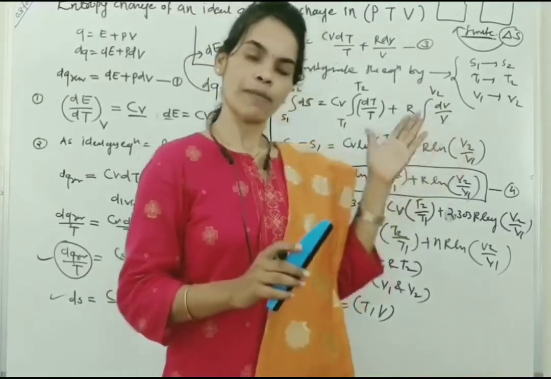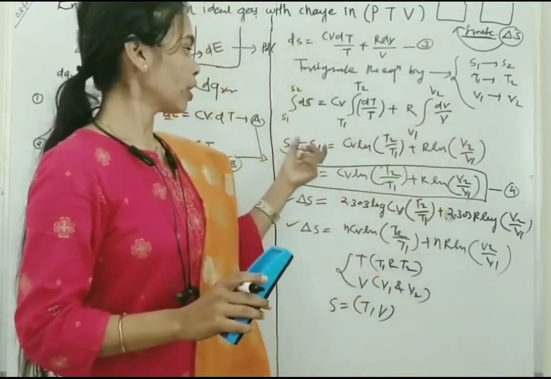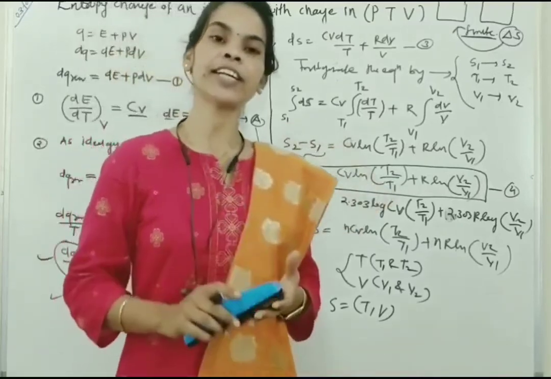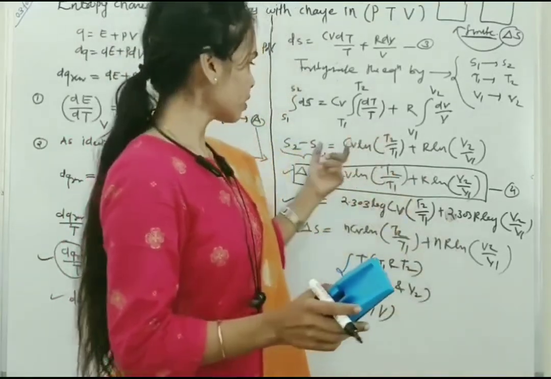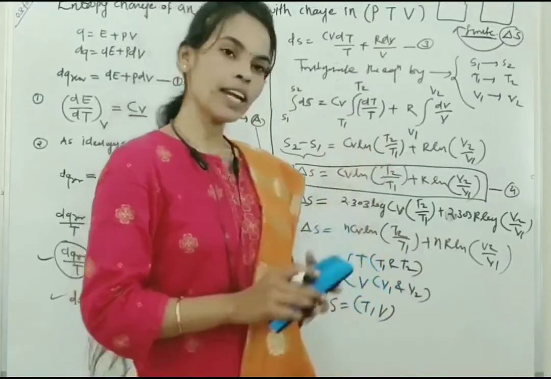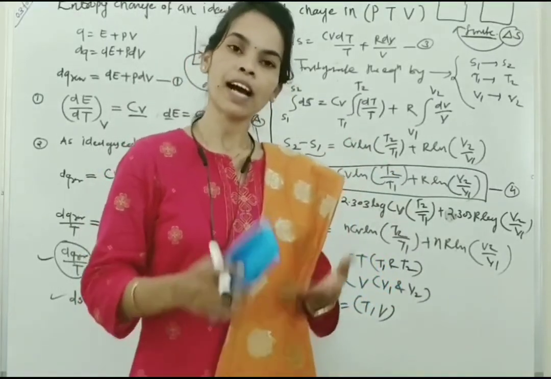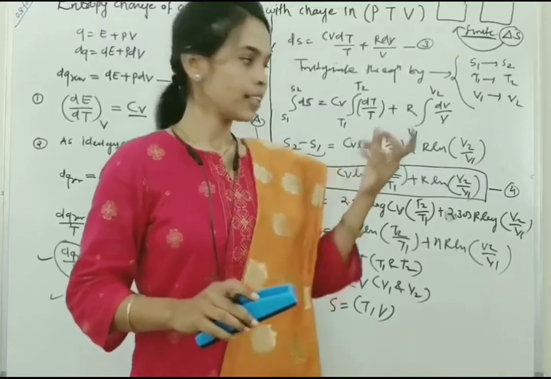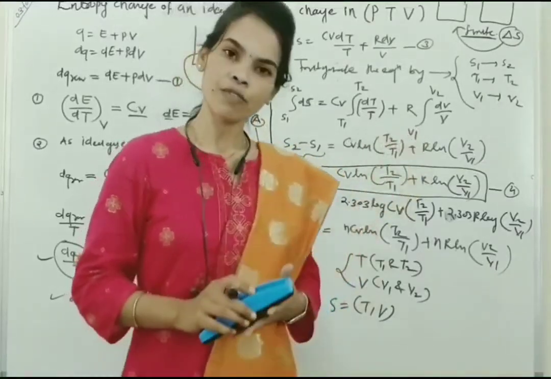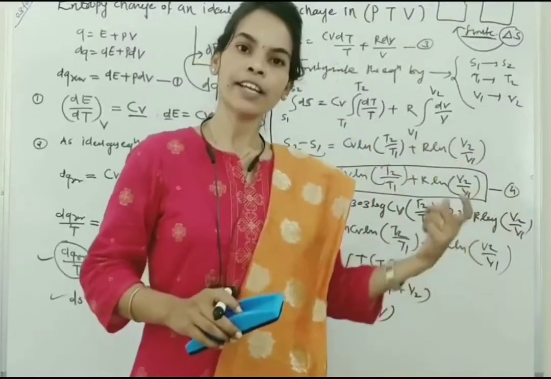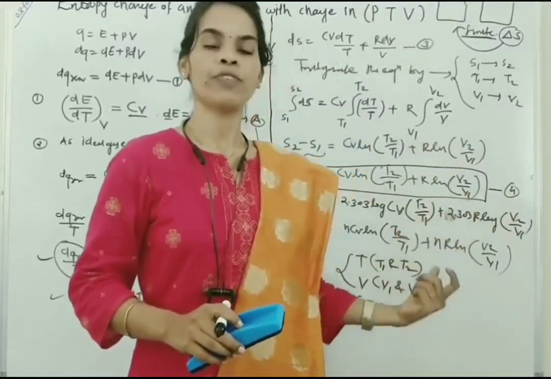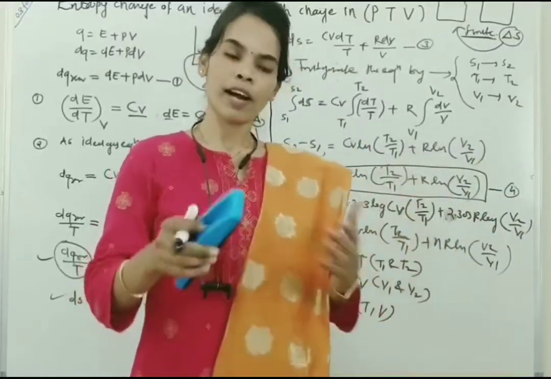So S1 to S2 is the change in entropy between the initial state and the final state. So delta S is equal to Cv ln T2 upon T1 plus R ln V2 upon V1. And this is the last equation for the entropy change of an ideal gas with a change in temperature and volume.